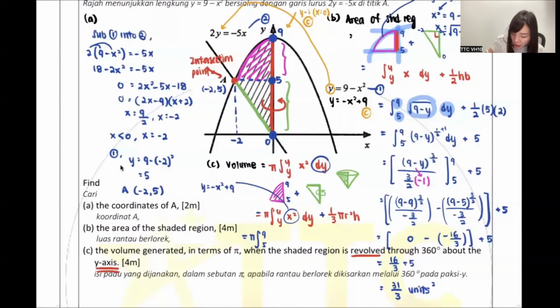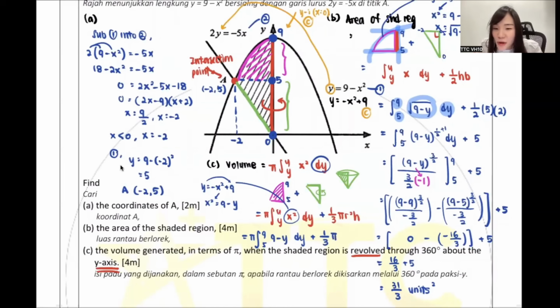How do you find x squared? Negative, move it over to positive. Plus y, move it over to minus y. Isn't x squared equal to 9 minus y? Can you all see that? So next one, plus 1 over 3 pi r square h.